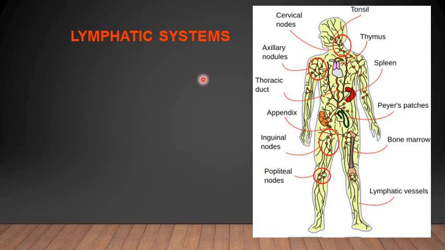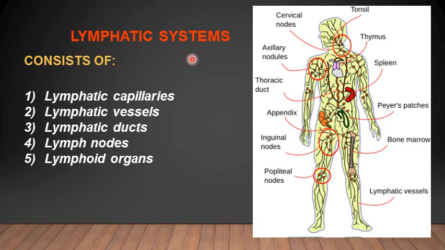So there is another important system in the human body, that is the lymphatic system. It is also associated with the immune system of the human body.